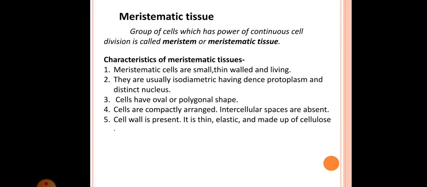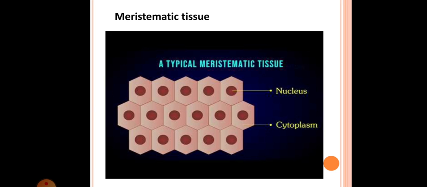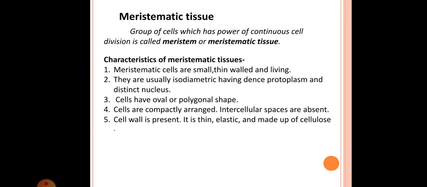The cells are compactly arranged, meaning they are closely arranged. Closely arranged means the cells are very close to each other, and this is known as compactly arranged. Intercellular spaces are absent. Here you can see there is no space between the two cells. This is known as the intercellular space. But in meristematic tissues, or in the meristematic cell, the intercellular spaces are absent.